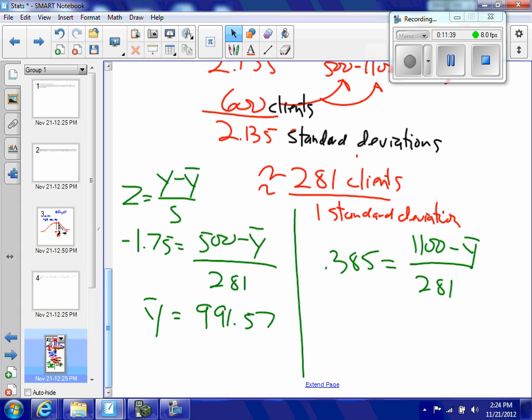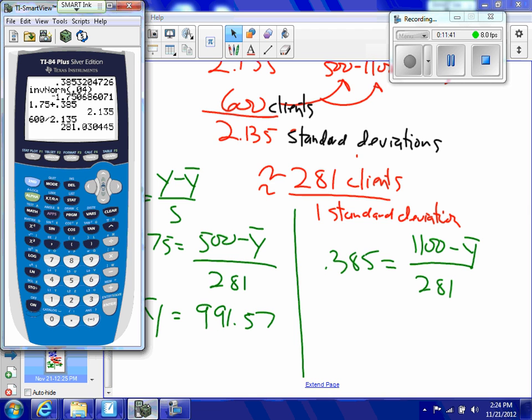Let's go over here and do it on the calculator. I'll get 0.385 times 281, which is equal to 108.